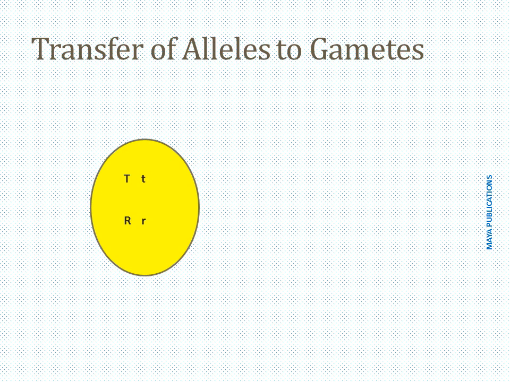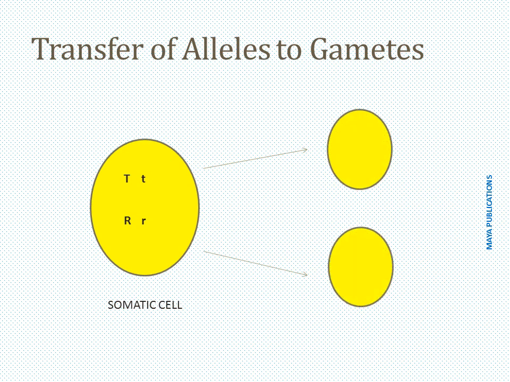Similarly, capital R is the dominant allele for round shape and small r is its recessive allele. Now, when gametes are formed from this somatic cell, we'll see how alleles are transferred to these gametes.